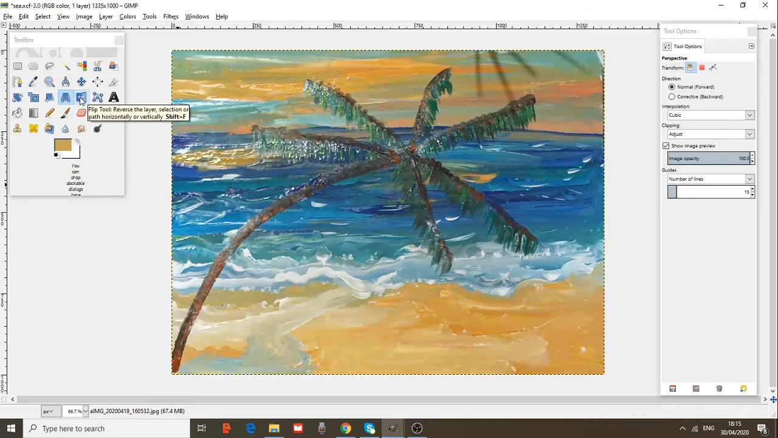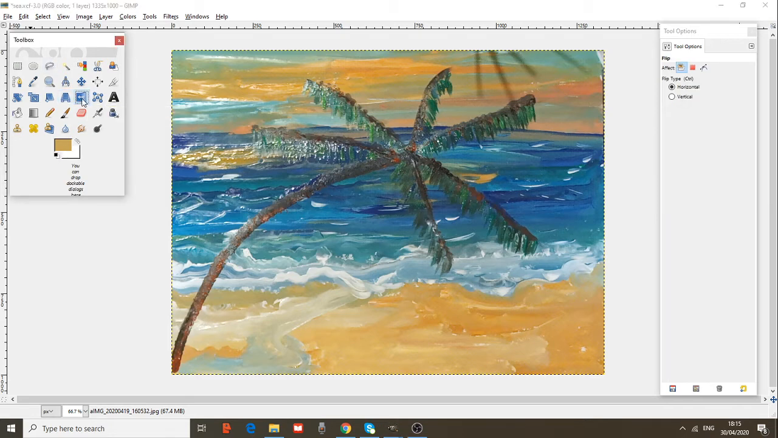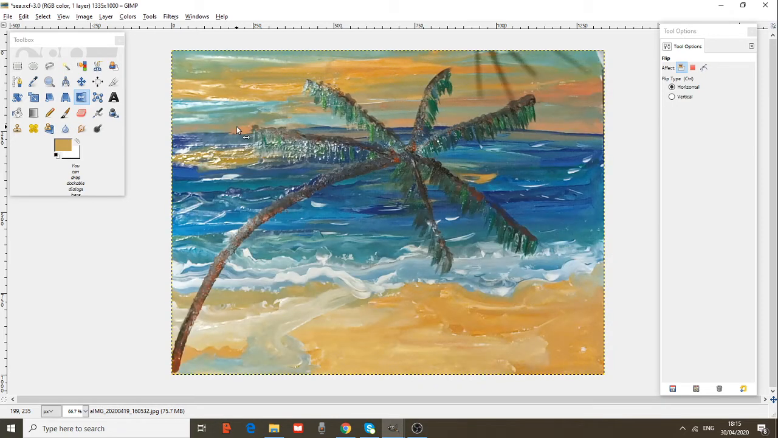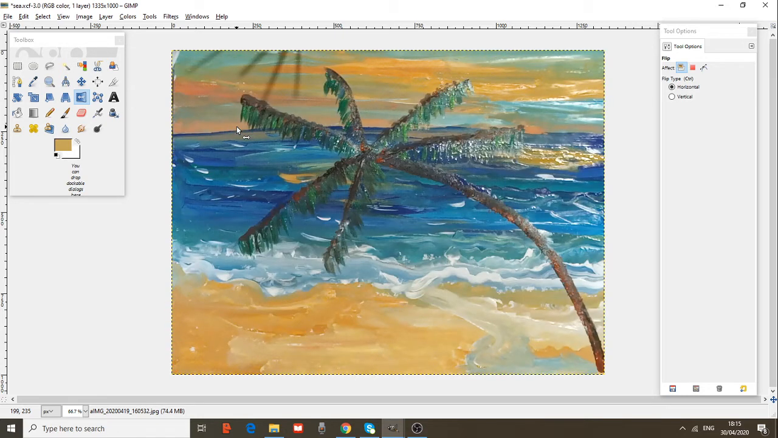This tool from the toolbox is a flip tool. Reverse the layer, selection or path horizontally or vertically. It is a quick way to make the flip. Transform it. Okay.